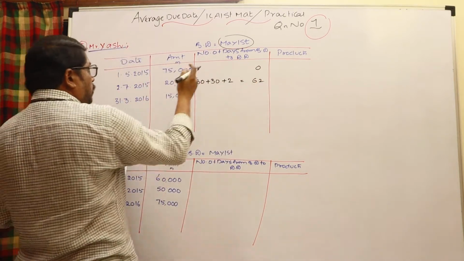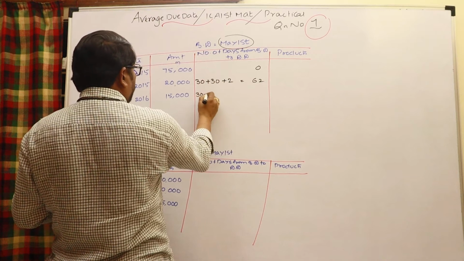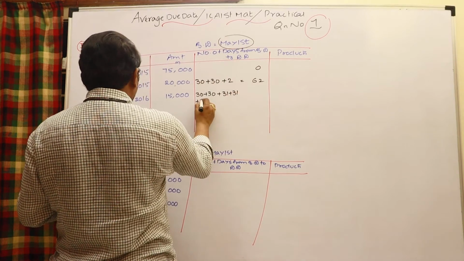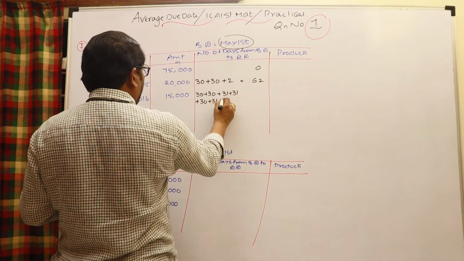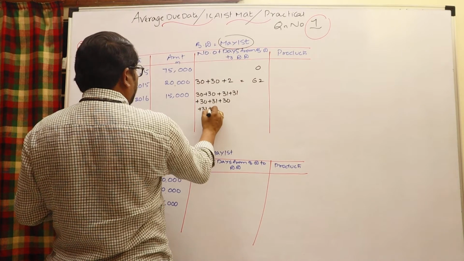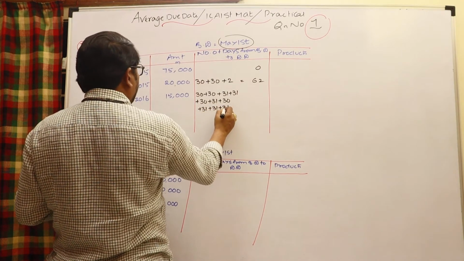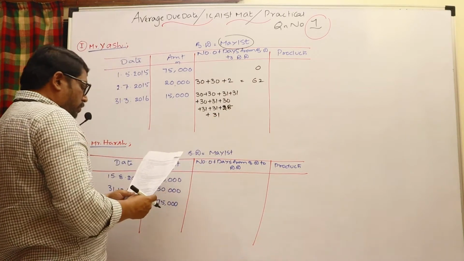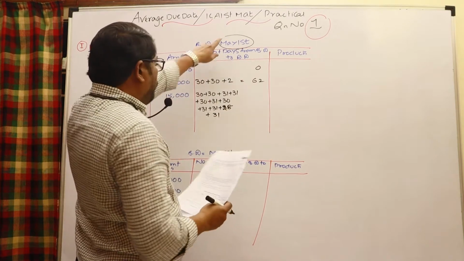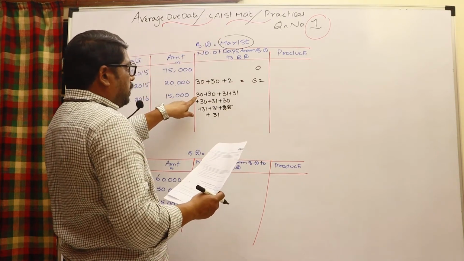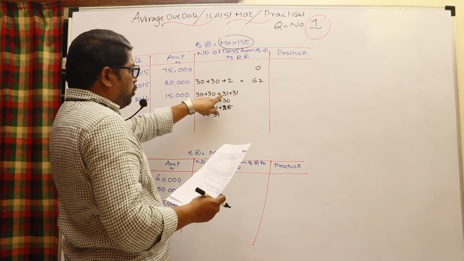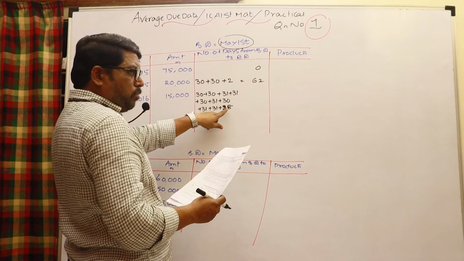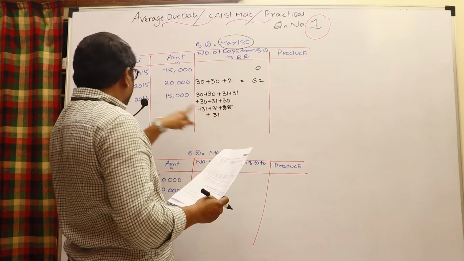And again, for March 31st, from May 1st, in May still 30 days are there, remaining months: June, July, August, September, October, November, December, January, February, where 28 days you have taken here, and March 31st.